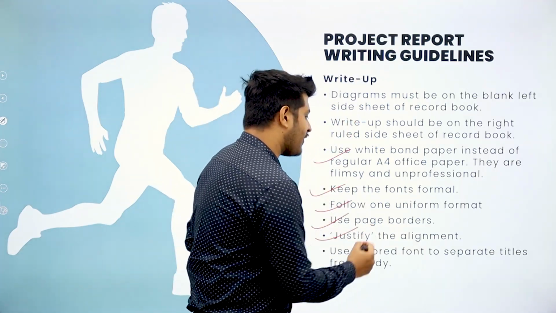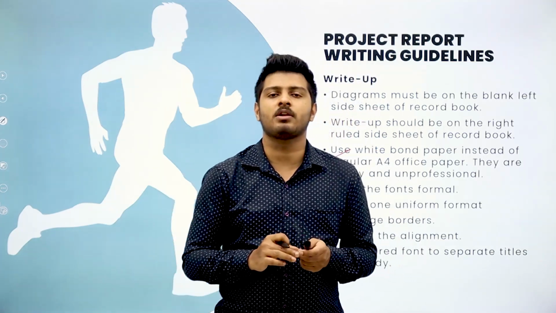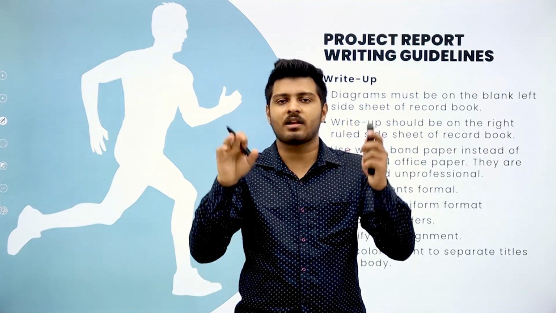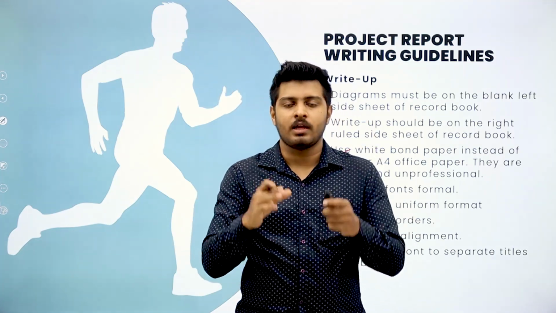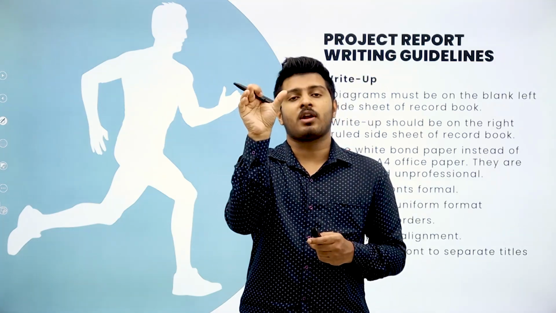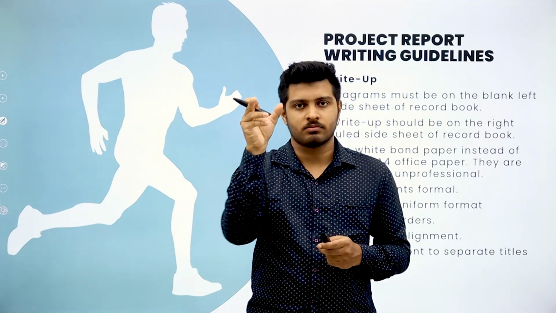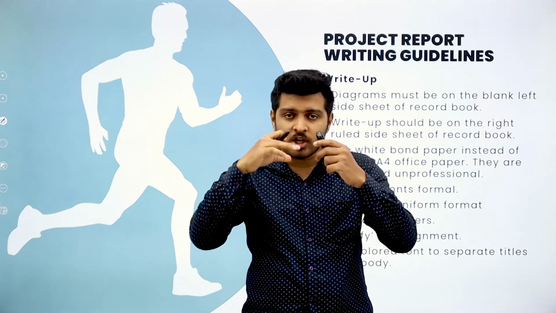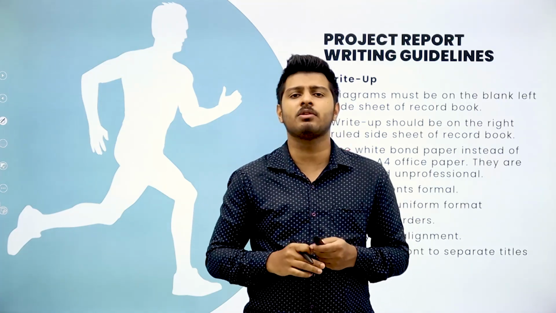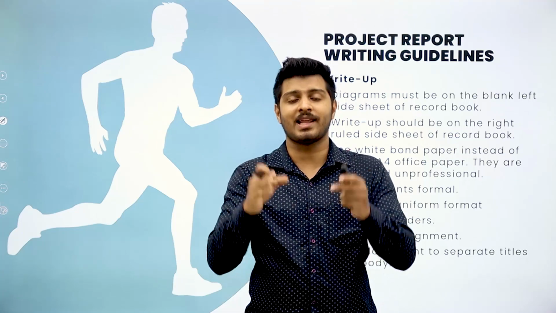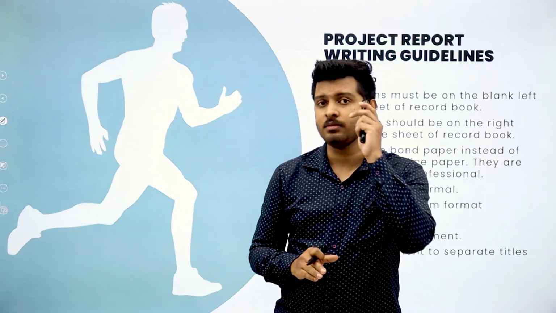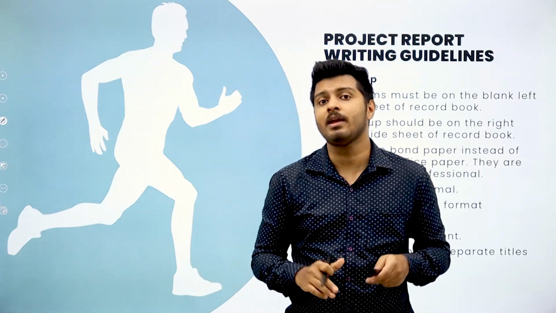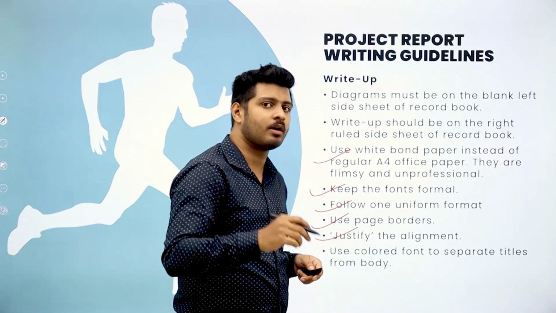Next, you have to justify the alignment. Now in the Word file you have options called left alignment, center alignment, right alignment and justification. Select all the body of your data. When I'm talking about body, I mean whatever information you're writing about a topic. Title, you must prefer it to be in the middle. Subtopics, you left align it. And the body of that content, make sure that it is justified. The alignment should be justified. It should not be left aligned, it should not be right aligned, it should not be center aligned. It should be justified. Keep that in mind. This is very important information.